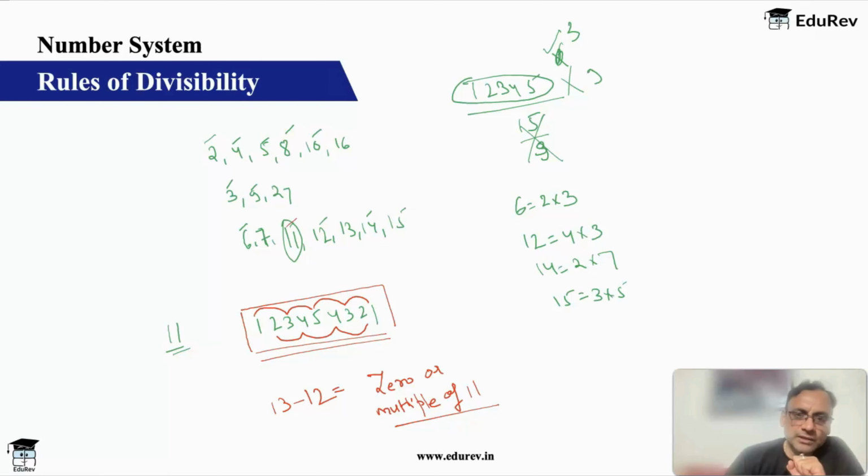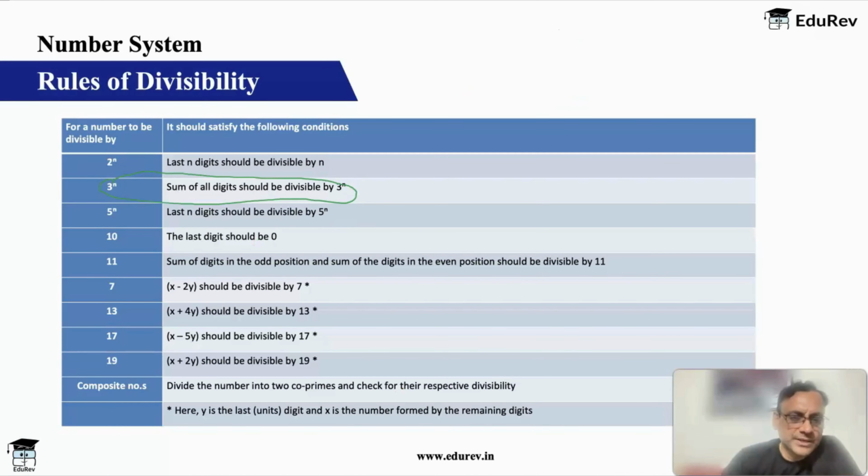So 11 also done. The only numbers left are 7 and 13 now. Now these numbers are a special category of numbers. If you see 7, 13, 17, 19, these are a special category of numbers which do not have a rule of their own, but we have made an empirical rule, and that rule you should understand, and that also can be applied wherever required to check for these numbers.